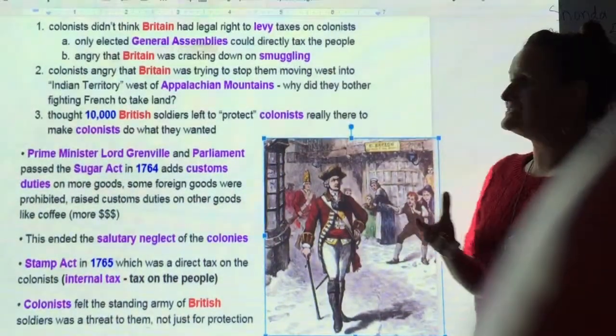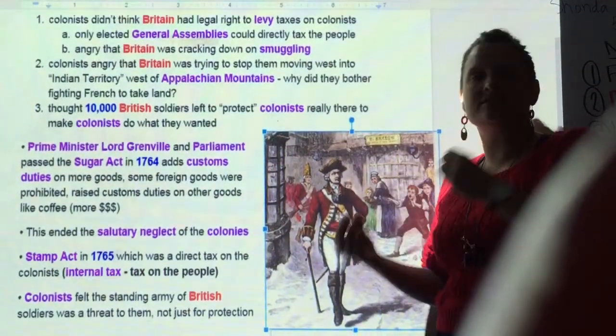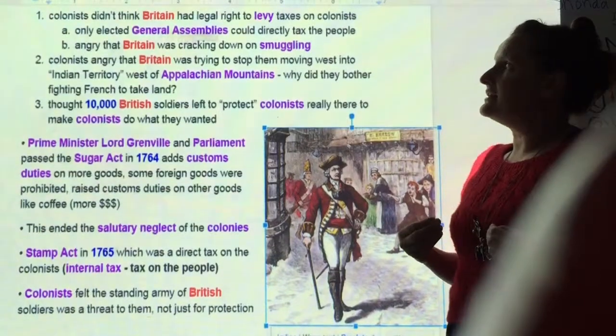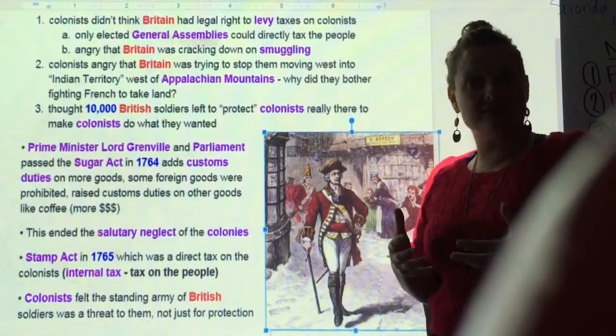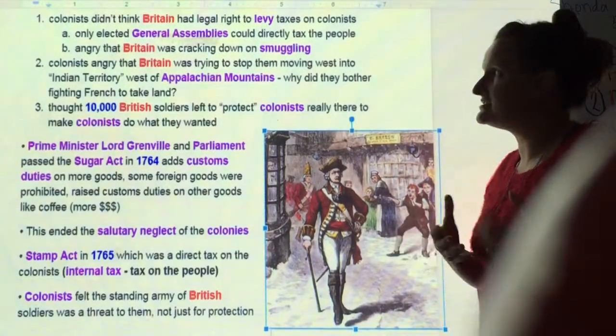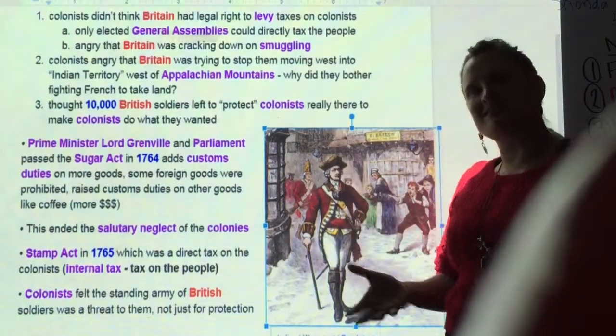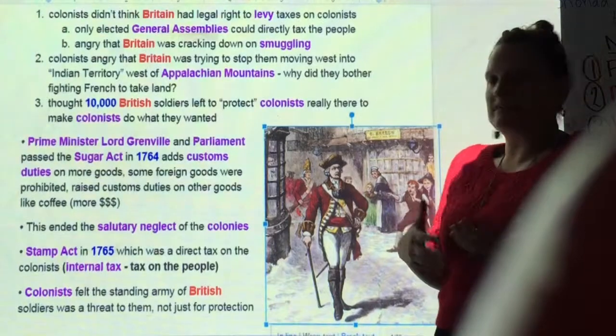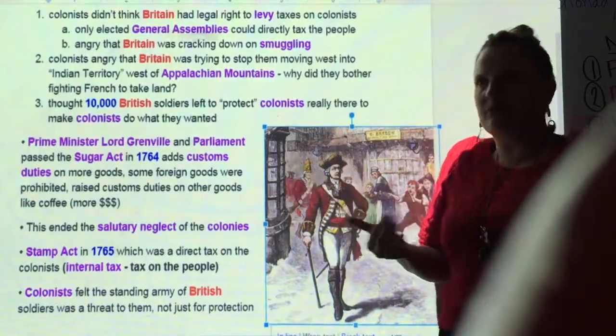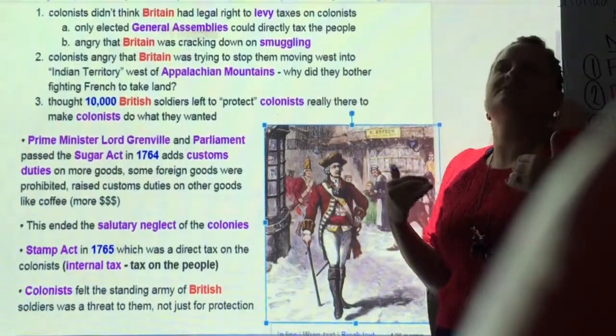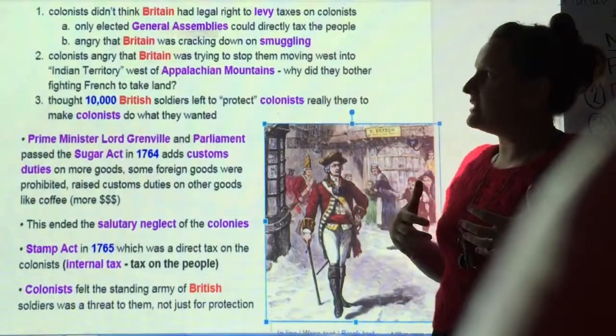Number one, the colonists didn't think that Great Britain had the right to directly tax them. They thought that only the people they elected in their general assemblies were allowed to do that. So they were angry about that. They were also angry that Great Britain was cracking down or getting stricter about the smuggling. They thought, well, you're making money, we're making money, what's the problem? The more successful we are, the more money you make.